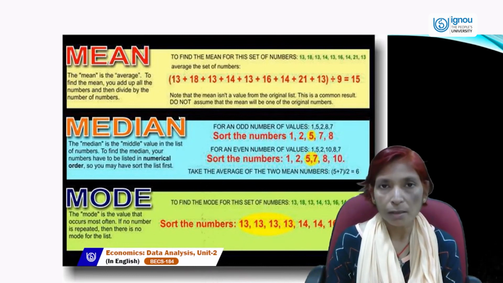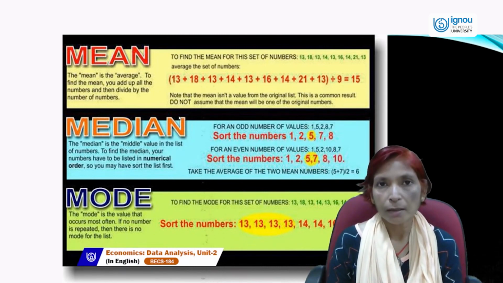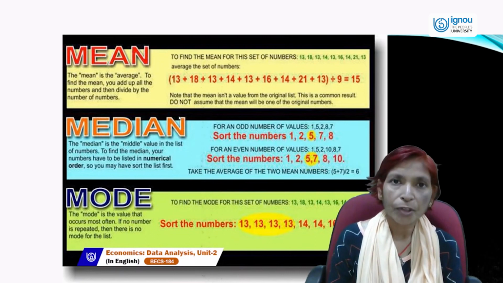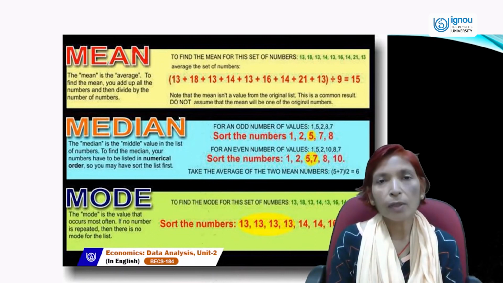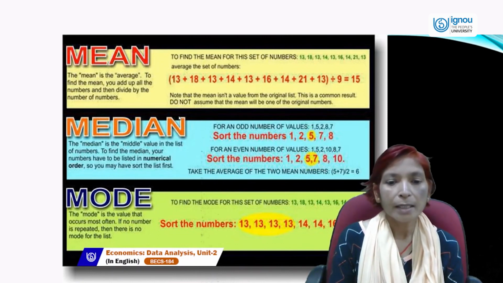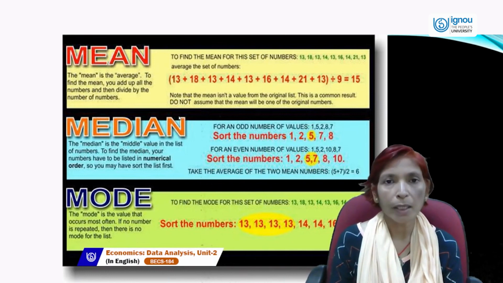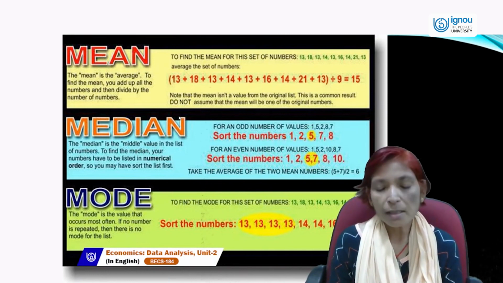So the most frequent number which occurs repeatedly is 13. So the mode is 13. We can easily calculate the mode by seeing which number is repeatedly occurring or coming in a series, that is the mode.